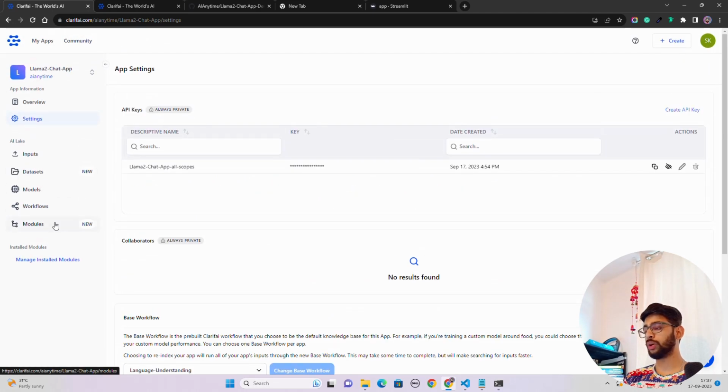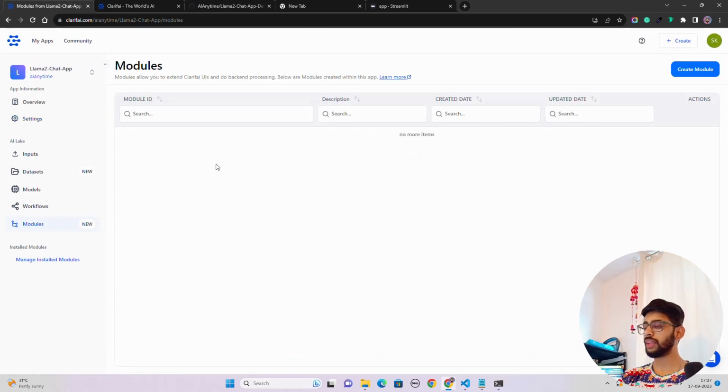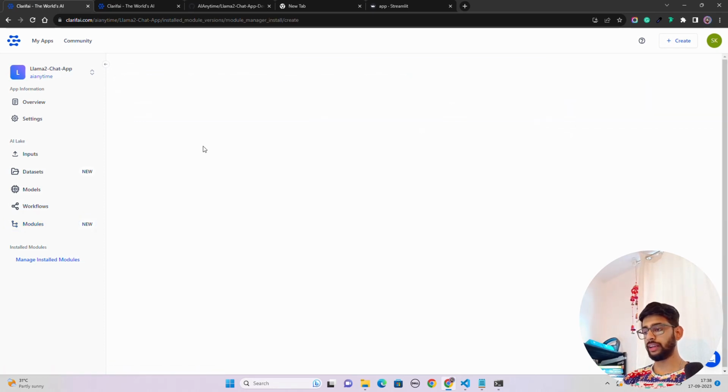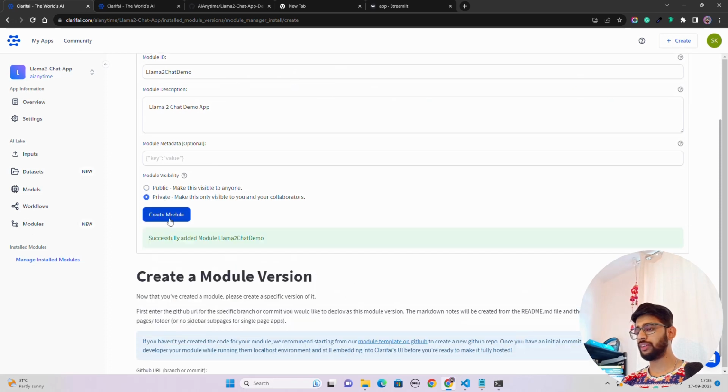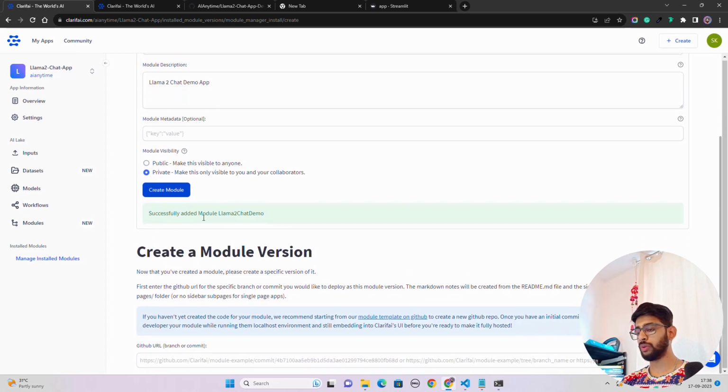Okay, now I'm going to go inside modules again. And here on the modules, I'm going to create a new module, and again the same name because we have changed the value in the GitHub repository, isn't it? And here I'm going to call it llama 2 chat demo and llama 2 chat demo app, and let's call this private, create, and you can see it successfully added module here, llama 2 chat demo.